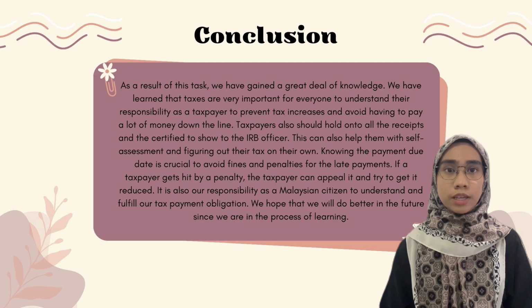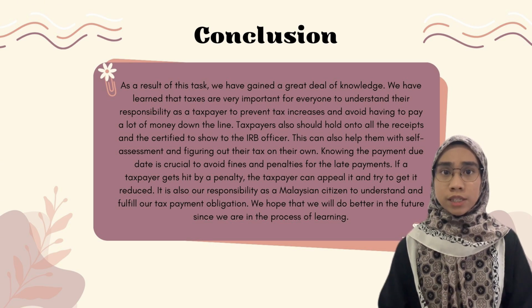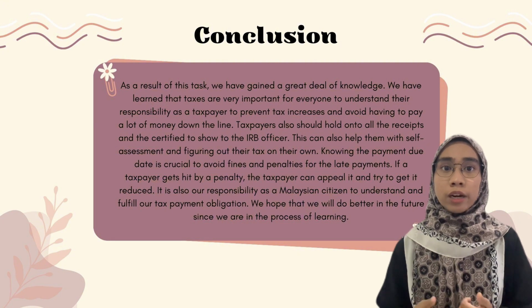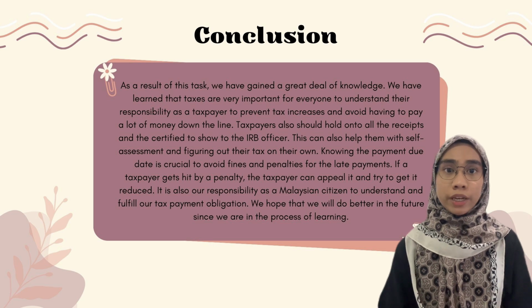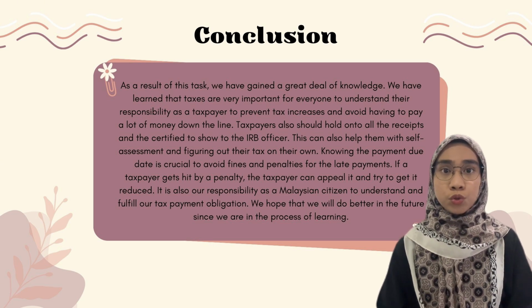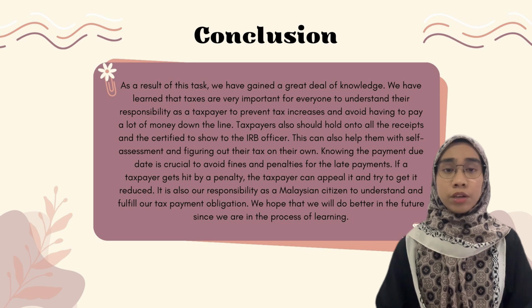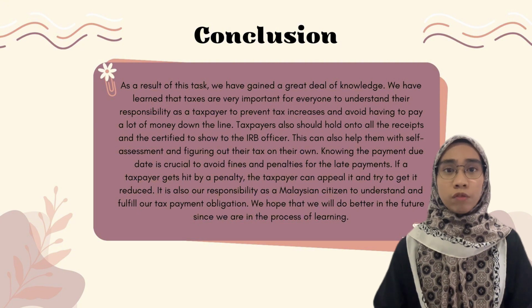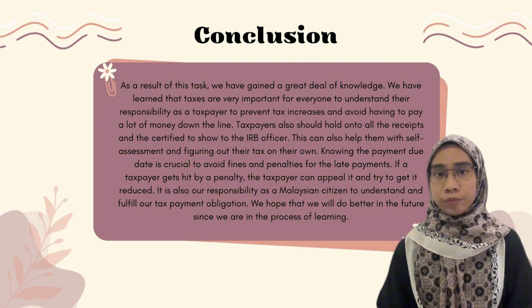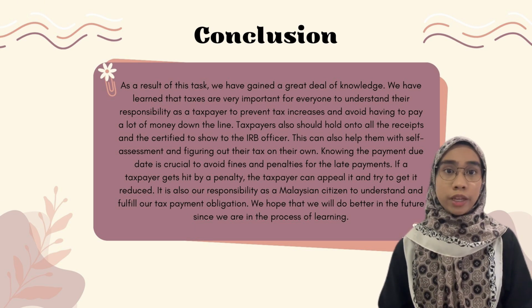As a result of this task, we have gained a great deal of knowledge. We have learned that it is very important for everyone to understand their responsibility as a taxpayer to prevent tax increases and avoid having to pay a lot of money down the line. Taxpayers also should hold on to all receipts and certificates to show to the IRB officer. This can also help them with self-assessment and figuring out their tax on their own. Knowing the payment due date is crucial to avoid fines and penalties for late payments. If a taxpayer gets hit by a penalty, the taxpayer can appeal it and try to get it reduced.